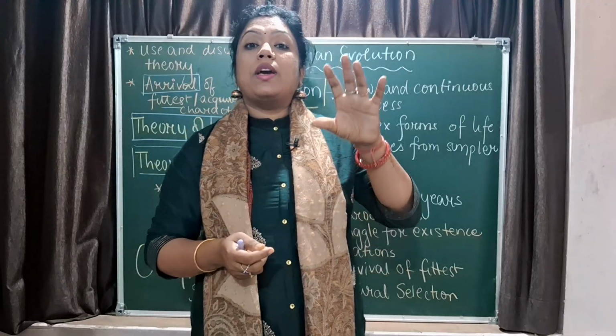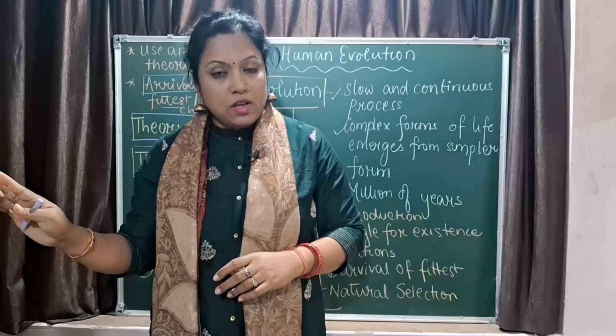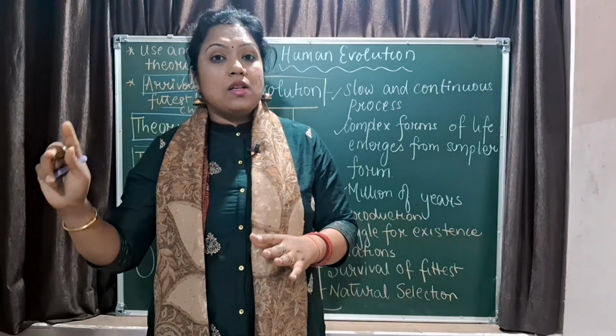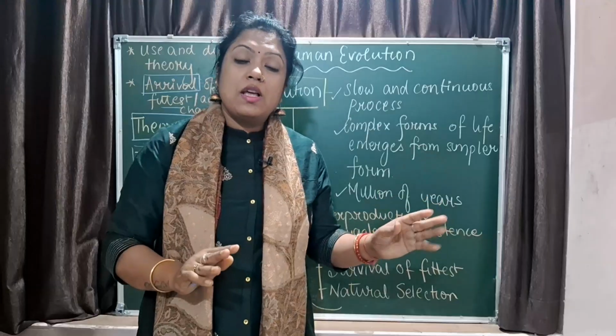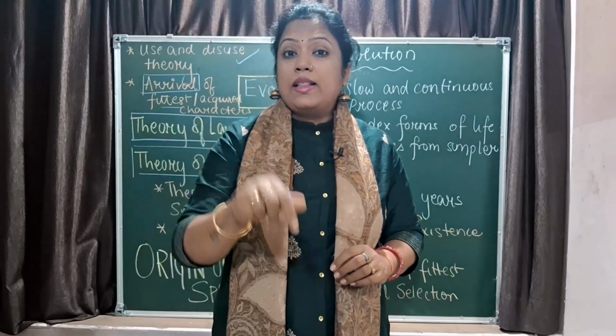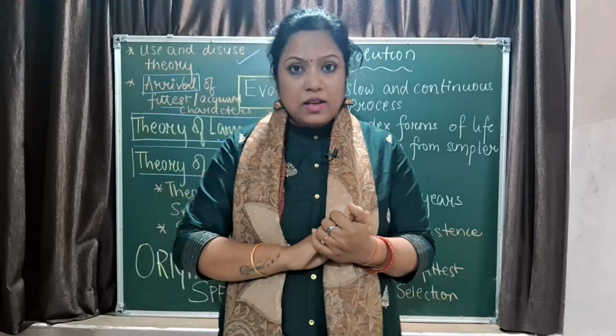So the one who can adapt is the one who can survive. The organisms which cannot adapt to the change in the environmental conditions cannot survive, and I think that is the reason why there are so many species getting extinct, right?